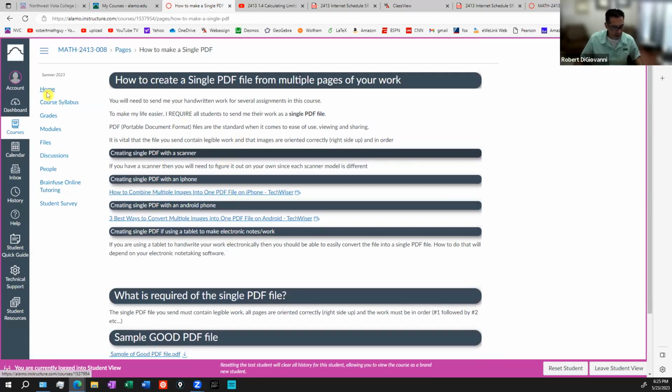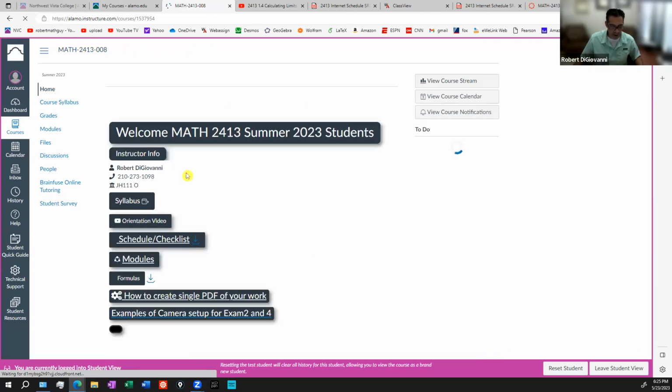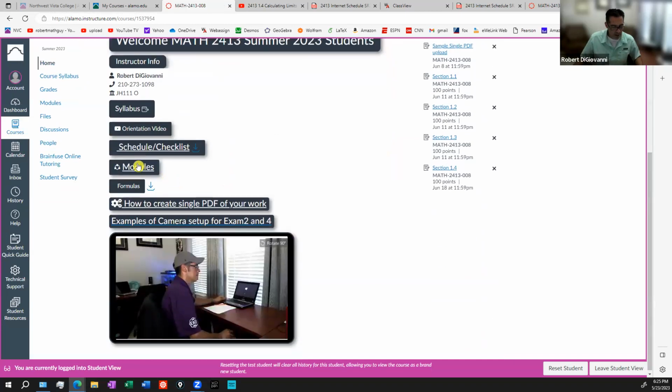let's see here. Back to the home. I think we're almost wrapping this up. Modules, formulas. So you're allowed to use formula sheets for the exams, all of them. If you click on that, it'll take you to, I think it's a 6-page document. You can print out all those formulas and you can have them at your desk during the exams. All right, so make sure you do that before the test.